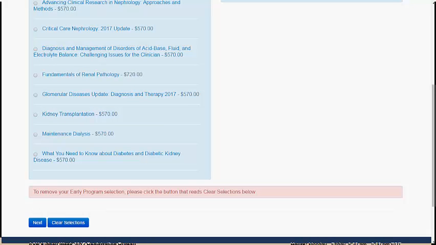page. If you move forward and then wish to change the early program selection, please do not use the back button on your browser. You will be able to edit this selection from the registration review page. Please note, early program selection does not include annual meeting registration.